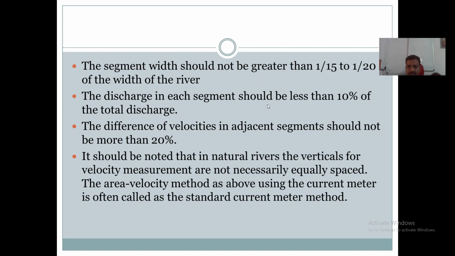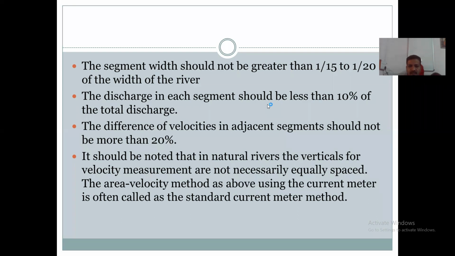This is one of the conditions. And the velocity in the adjacent segment should not differ by more than 20%. The velocity of flow through that flow channel should not be more than 20%.